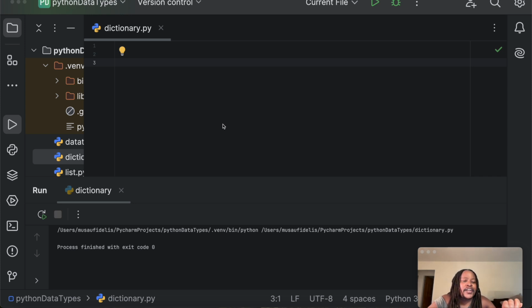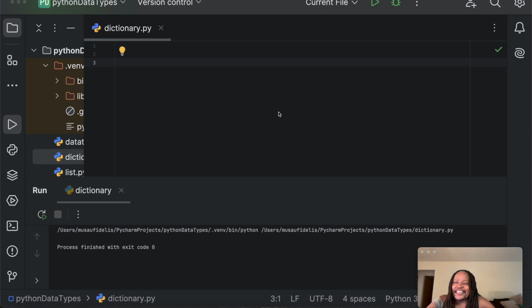And a dictionary in Python is mutable, meaning that you can change the contents of a dictionary after you have created the dictionary. That's what we mean by mutable.